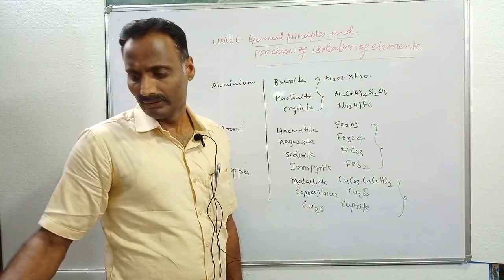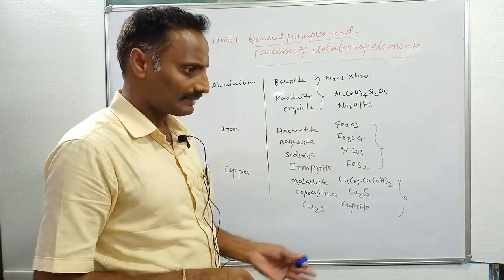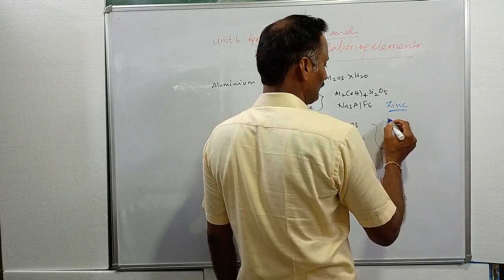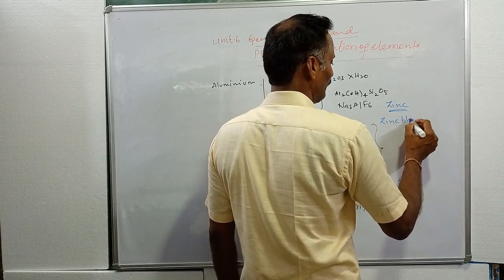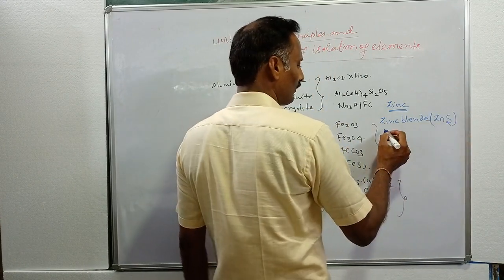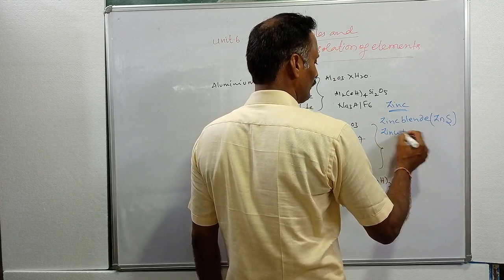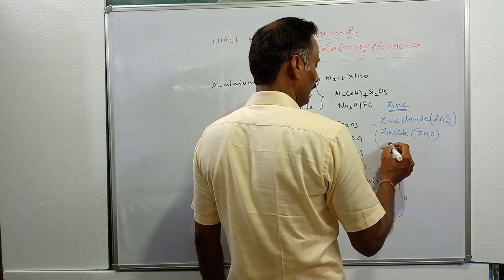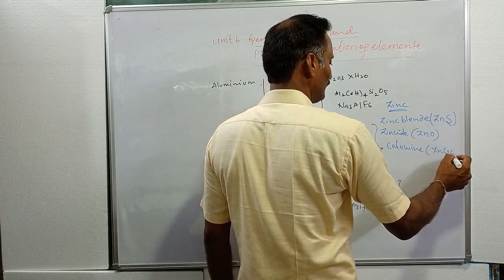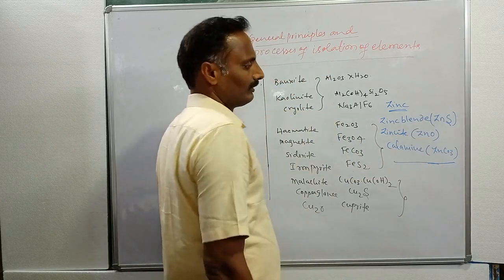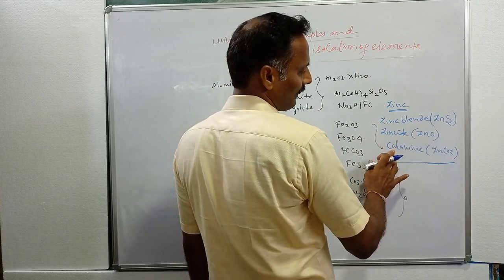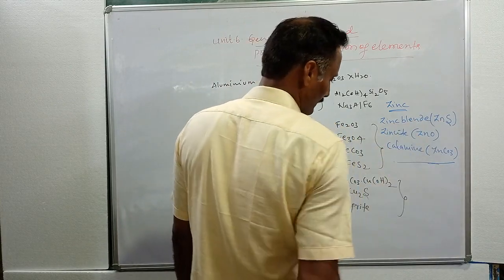Similarly, in the case of zinc, the minerals or ores are zinc blende, with formula ZnS, zincite, with formula ZnO, and calamine, which is the carbonate ore of zinc. So zinc blende is zinc sulfide, zincite is zinc oxide, and calamine is zinc carbonate. These three are the ores of zinc.